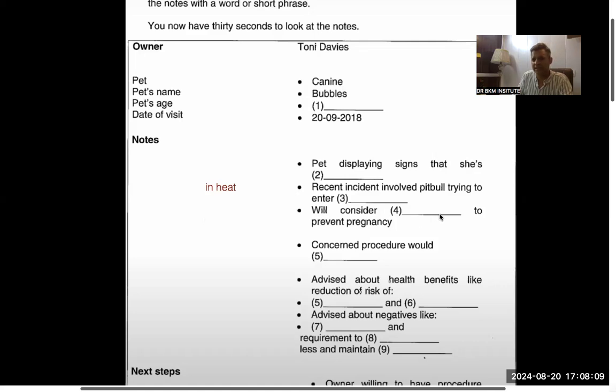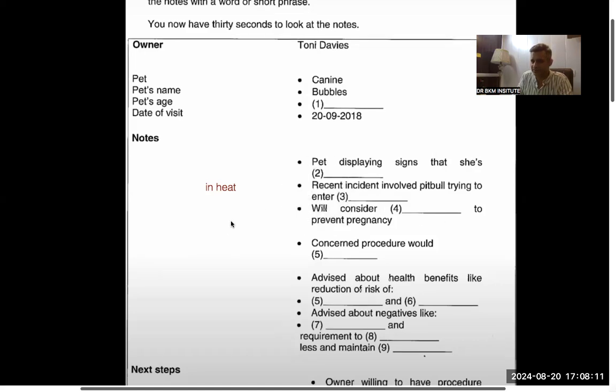Yeah. Will consider dash to prevent hysterectomy. Right. Hysterectomy was the answer.